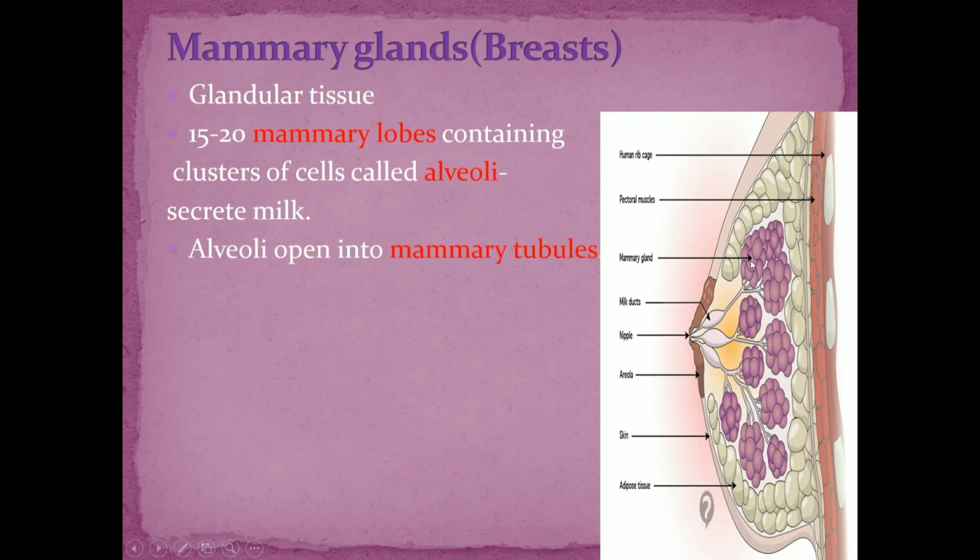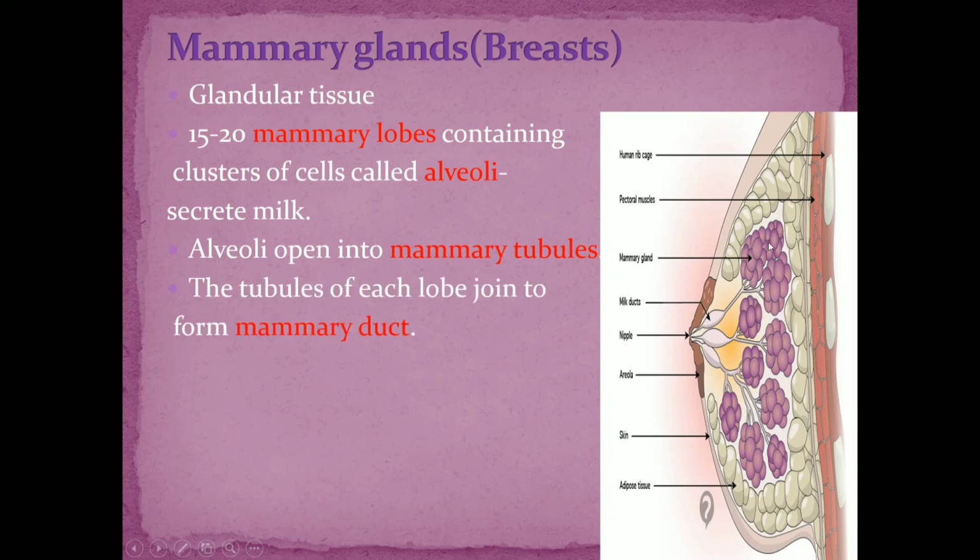Now these alveoli open into small tubules which are called mammary tubules. So first is mammary lobes. How many are there? 15 to 20. Then mammary lobes are made up of alveoli. Alveoli open into mammary tubules. Hope it's clear.